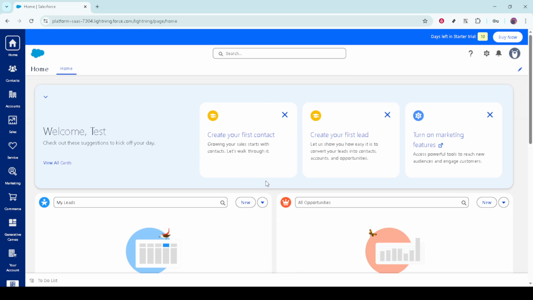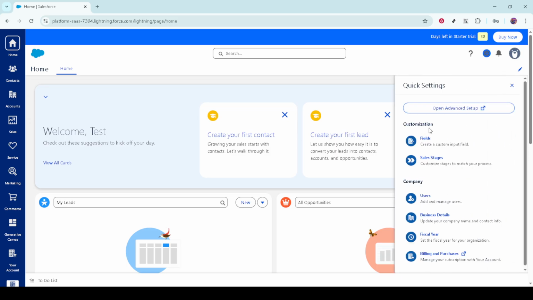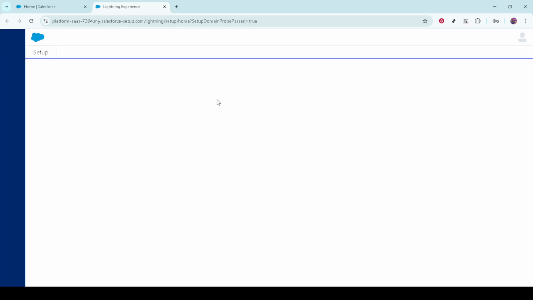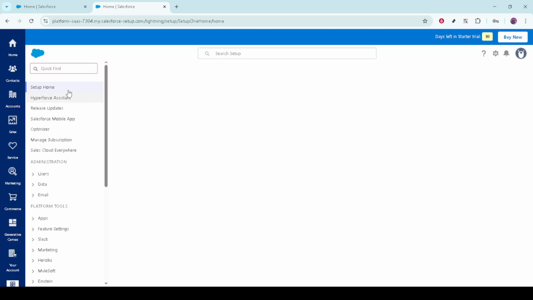Let's get started. The first thing you'll need to do is log into your Salesforce account. Open your preferred web browser and navigate to the Salesforce login page. Enter your credentials as you normally would and hit the login button. Once you've successfully logged in, you'll find yourself on the Salesforce homepage. Now, this is where we start setting up Salesforce Einstein. So keep focused and don't worry if this is your first time, as it's a straightforward process.